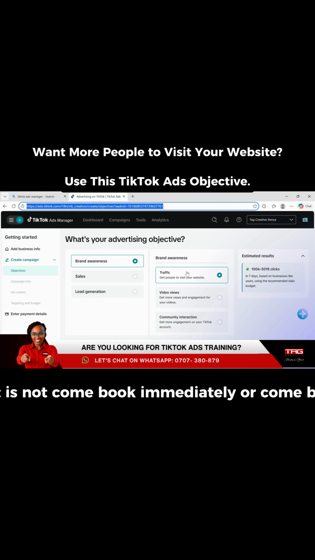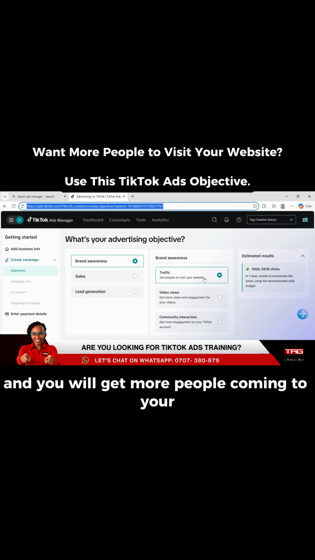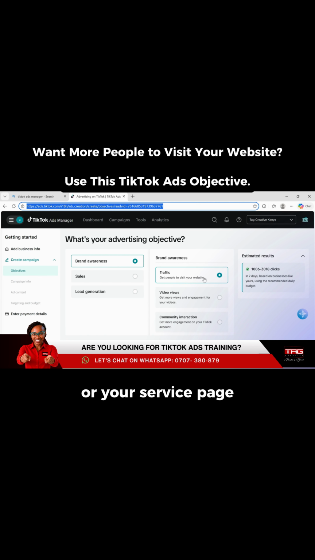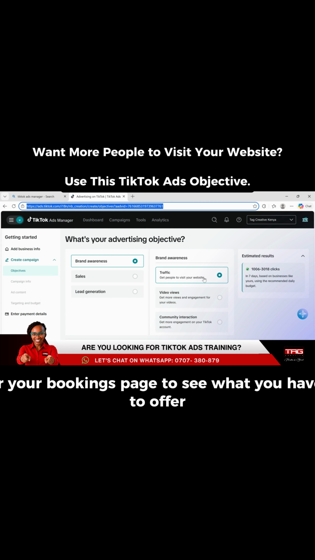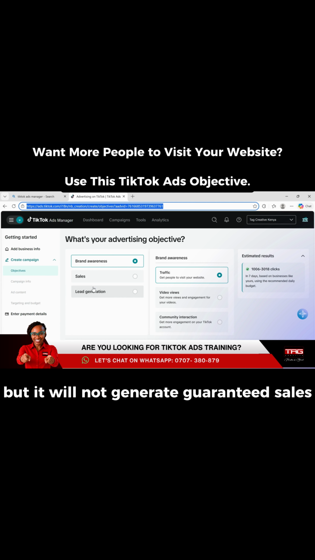It is not come book immediately or come buy. So what results should you expect with the traffic objective? You will get more website visits, you will get more clicks on your links, and you will get more people coming to your landing page or your product page or your service page or your bookings page to see what you have to offer. But it will not generate guaranteed sales, because that's not what the objective is for.